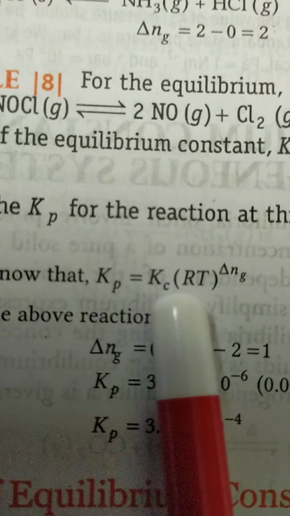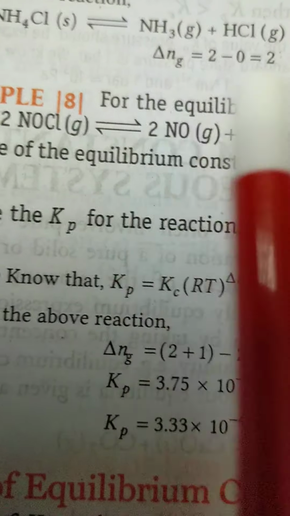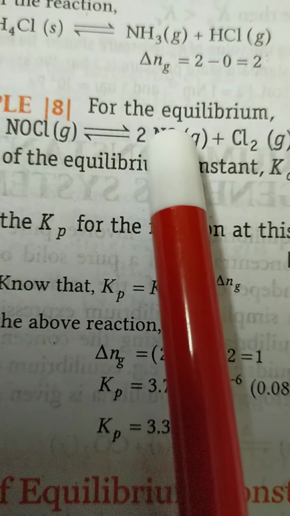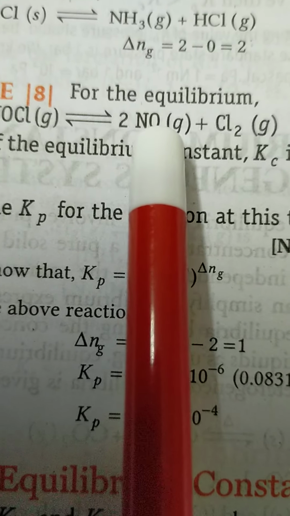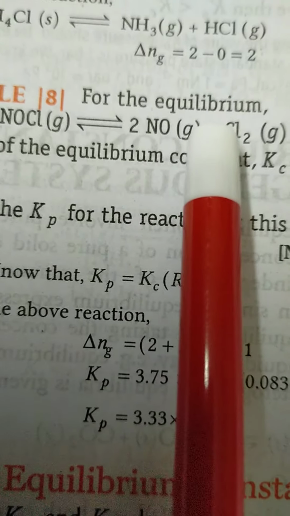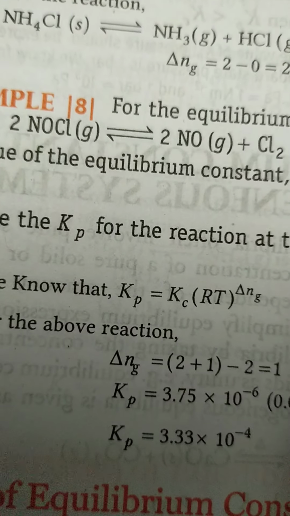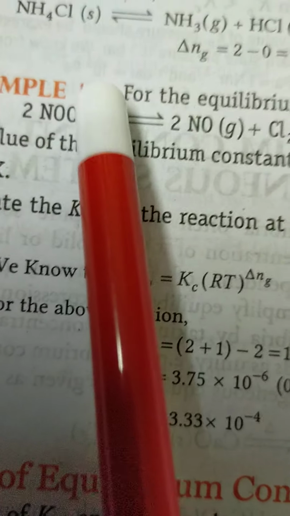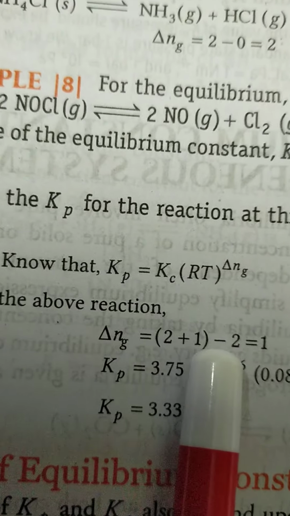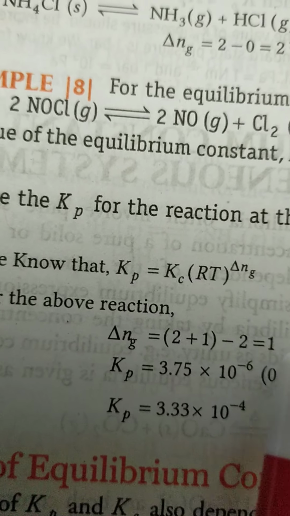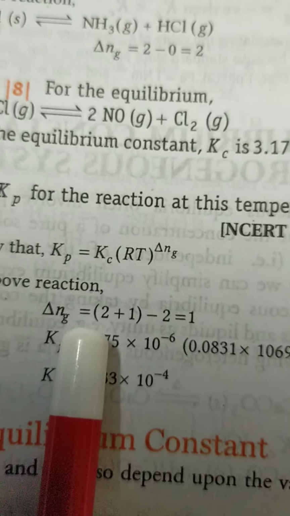Kp is equal to Kc (RT) to the power delta ng. How do we calculate delta ng? Product minus reactants. Solid should not be considered. So 2 plus 1 minus 2, that is equal to 1. So what is the Kp? Kp is given.